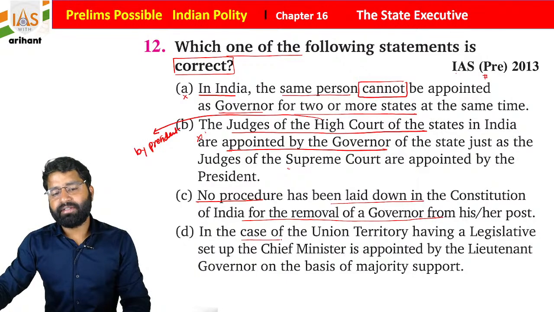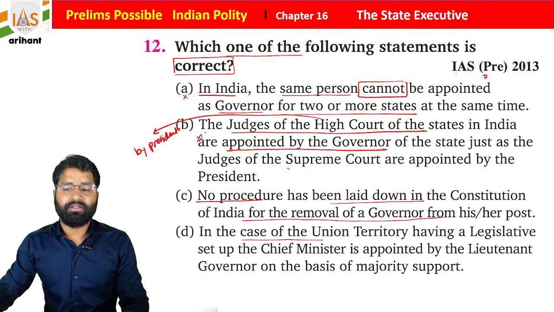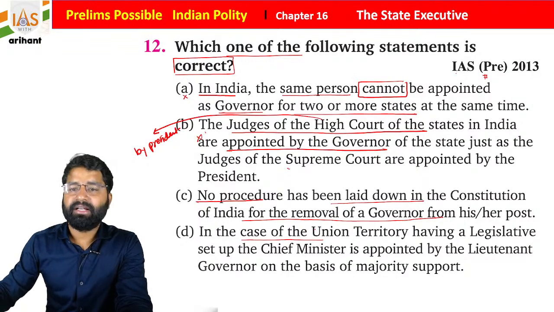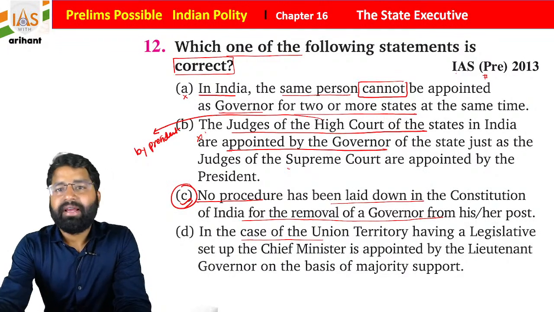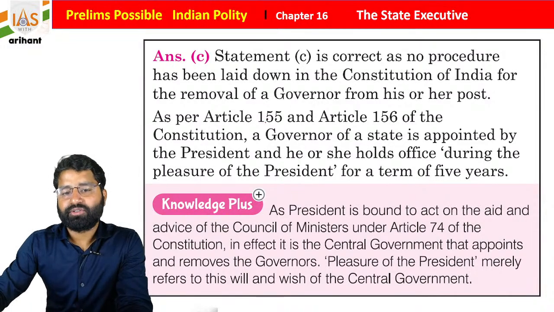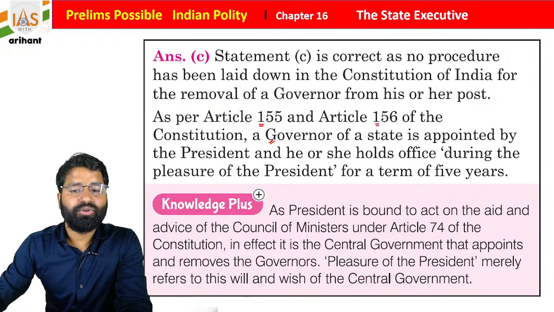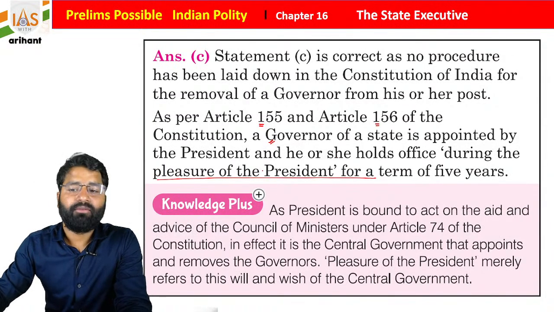Statement D: a Union Territory having a legislative setup, the Chief Minister is appointed by the Lieutenant Governor on the basis of majority support. So which of the following, students, is correct? You will find that there is no procedure included in the Constitution for the removal of the governor of a state. Article 155 covers appointment, and Article 156 is the term of office. He functions at the pleasure of the President of India for a term of 5 years.